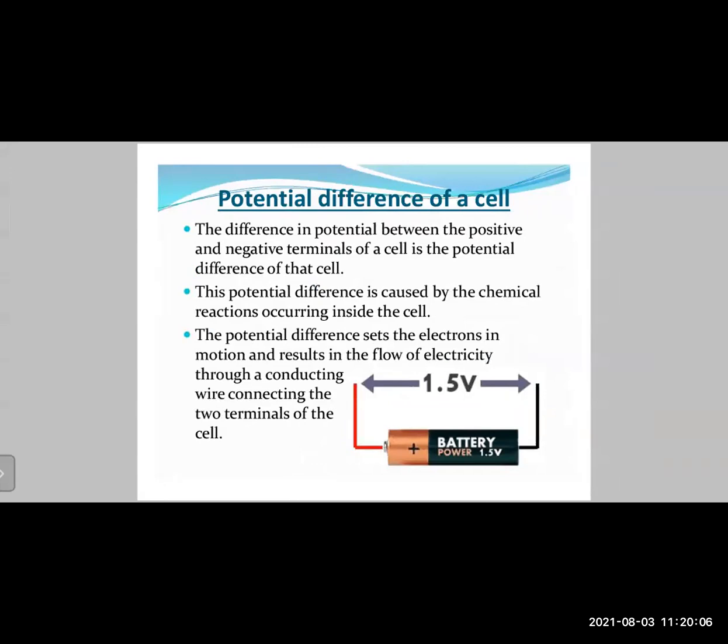There are certain chemicals which are stored inside, right? Now when those chemicals come in contact with each other, they react and generate electrons, and these electrons are the ones that cause the electricity to flow. So the difference in potential between the positive and negative terminals of a cell is the potential difference of the cell. This potential difference is caused by the chemical reactions occurring inside the cell. So the potential difference sets the electrons in motion and results in the flow of electricity through a conducting wire connecting the two terminals of the cell.